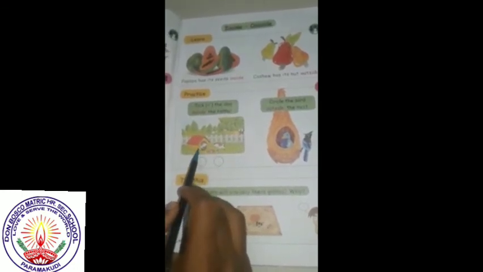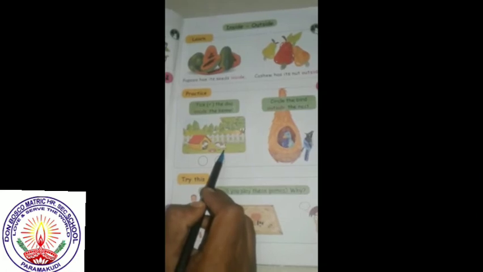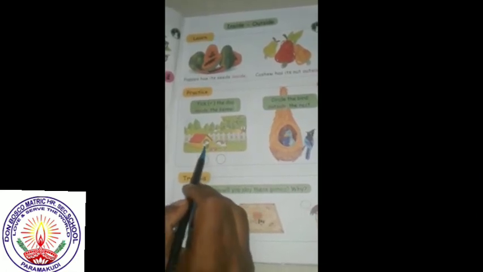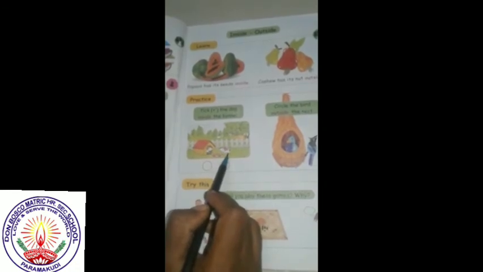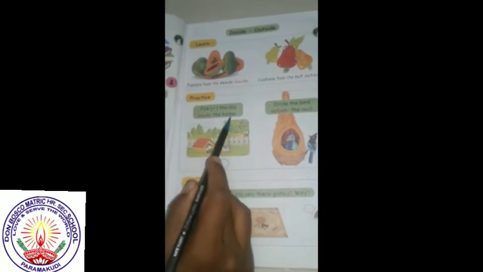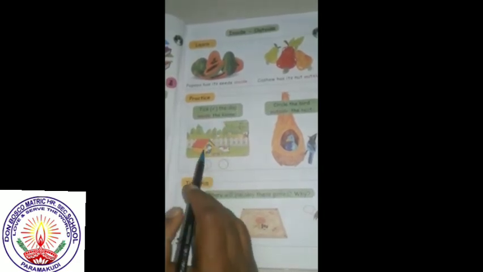One dog is inside, the other dog is outside. You tick the dog inside the canal. Which is inside the canal? This dog. You tick this one.